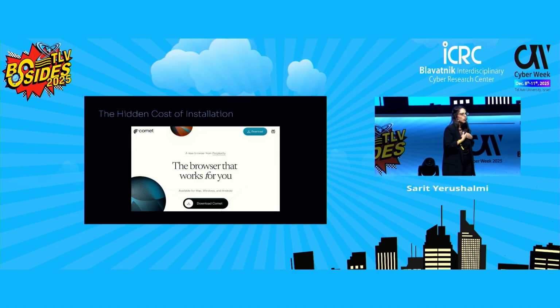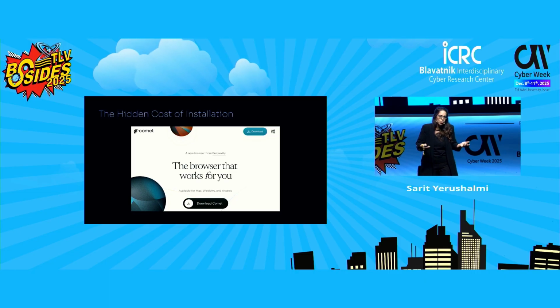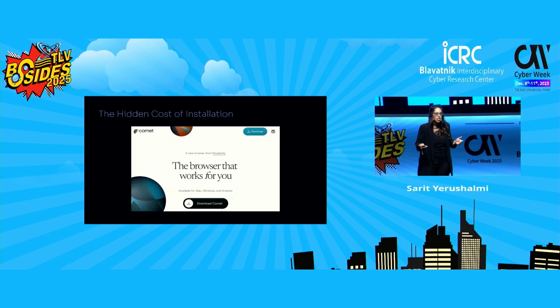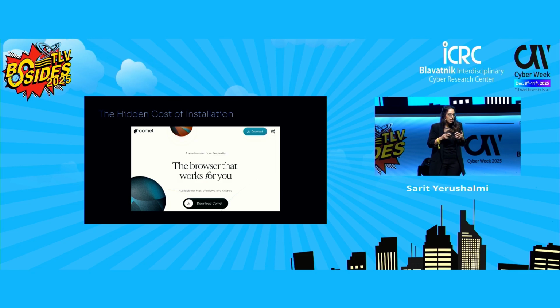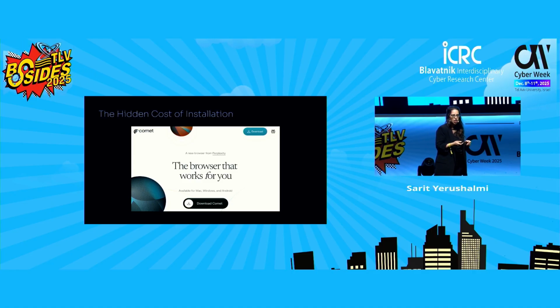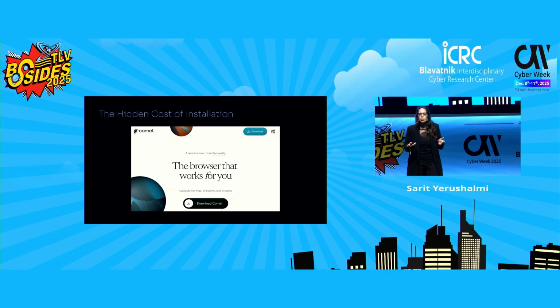And when I installed Comet, when it was released, the experience was very polished: a clean interface, smooth animations, even a nice background sound, so it feels like it was designed this way and you will click through everything without even thinking. And if you follow the setup the way most people do, like next, next, next, you might not even notice that what you are actually approving is giving it access.